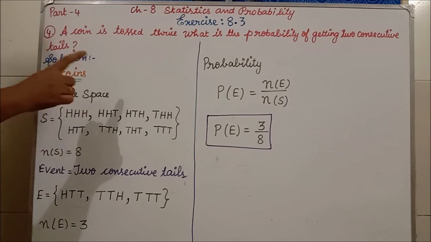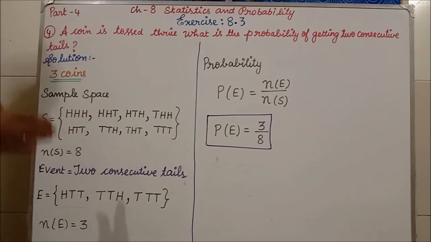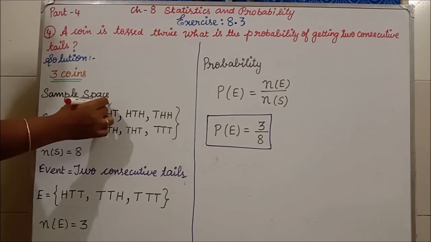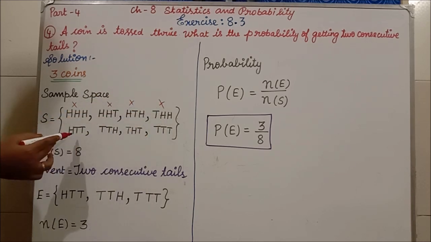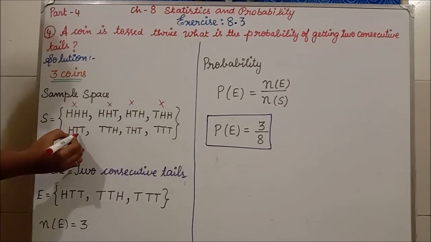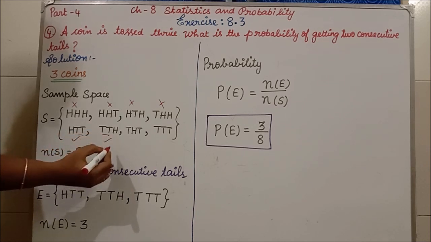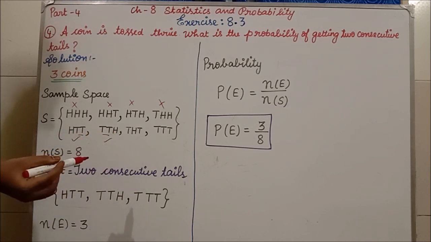No. Here only one tail is there. Consecutive means the next tail should be there. This will also not come. This also will not come. This will come. This also no. Next, see here, next T is coming, so this will come. Here also next T is coming. This will come.